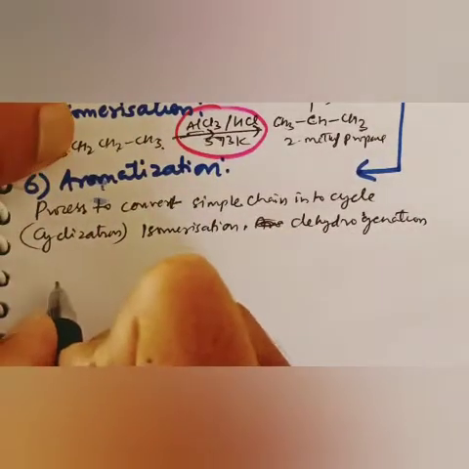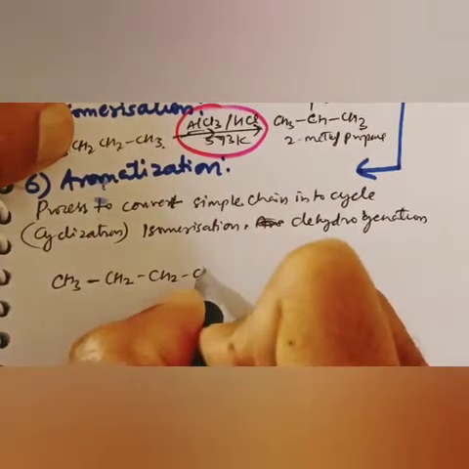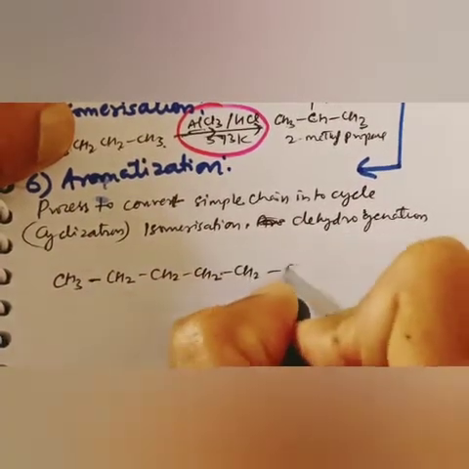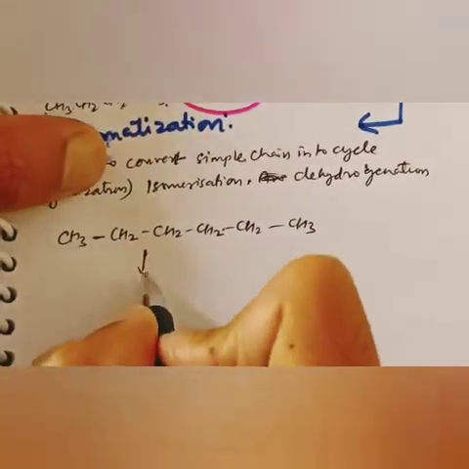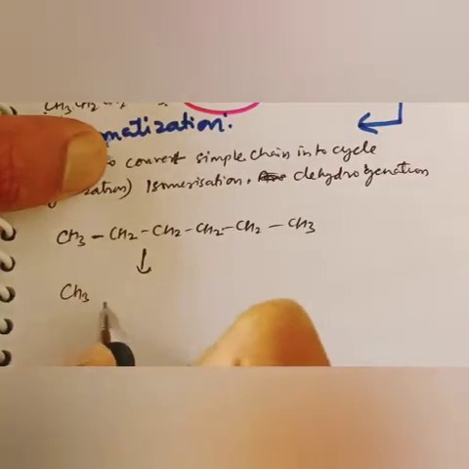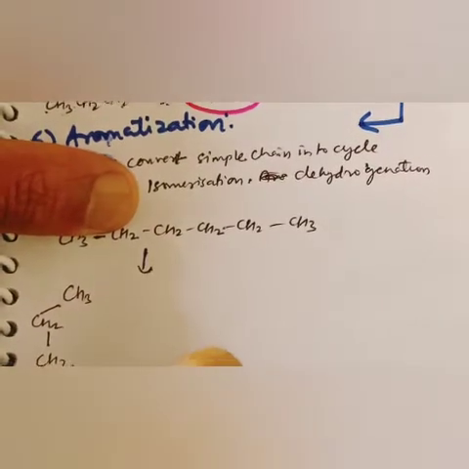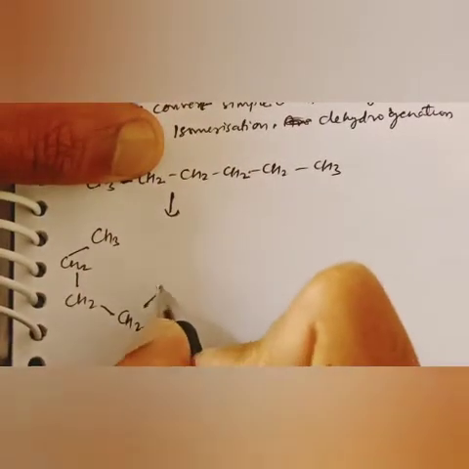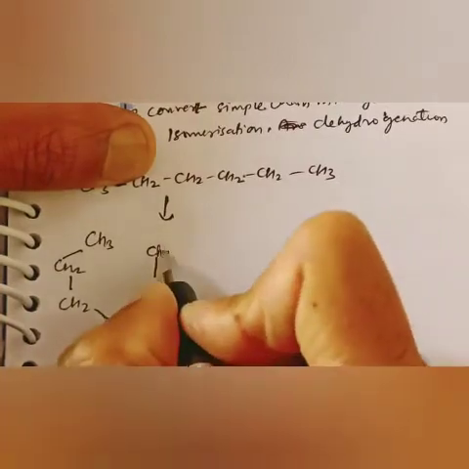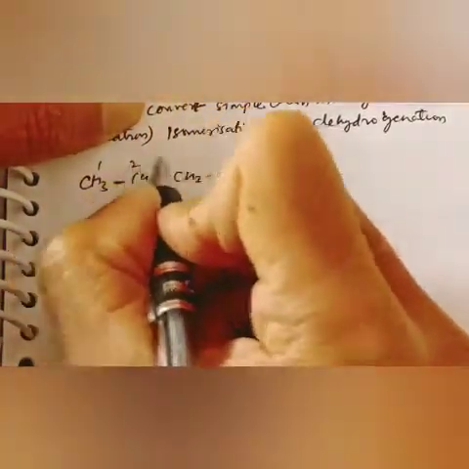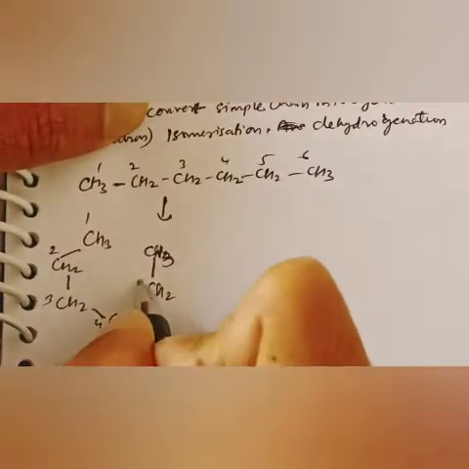If I take the example CH3 CH2 CH2 CH2 CH2 CH3, we have done this already in a previous video also. To convert this, carbons 1 2 3 4 5 6.